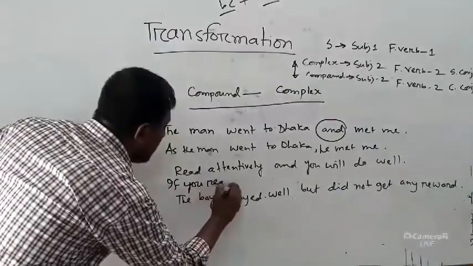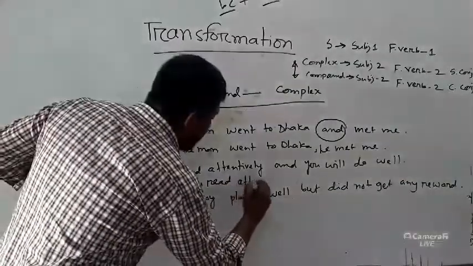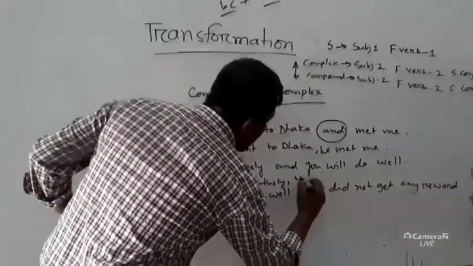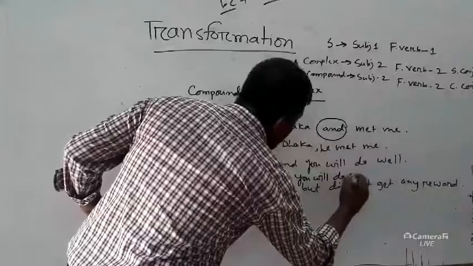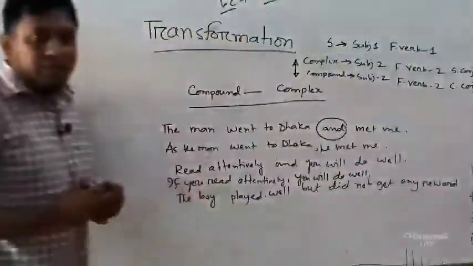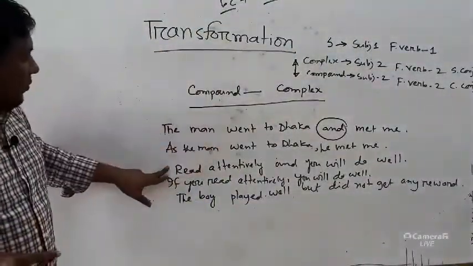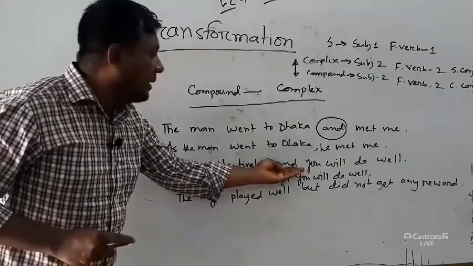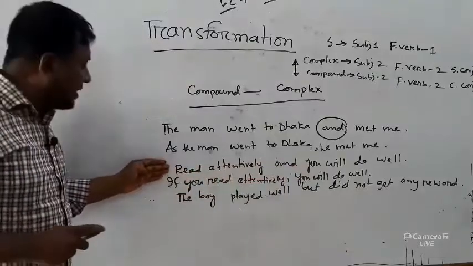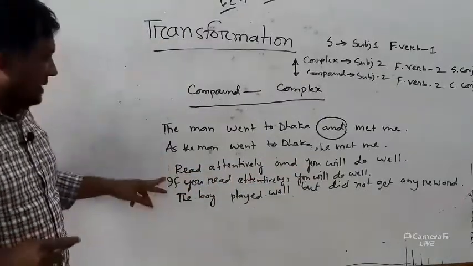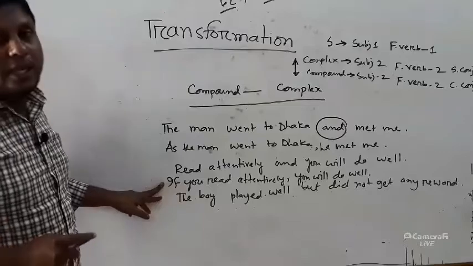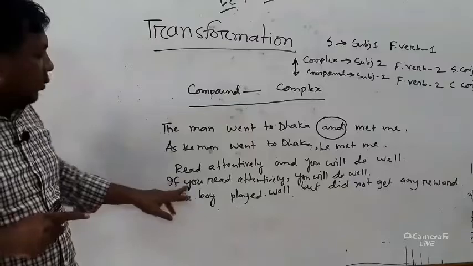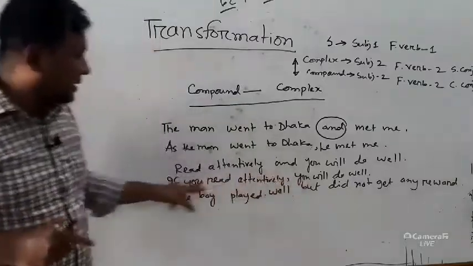If you read attentively, comma, you will do well. Have you got it? If will be used when any compound is with and, if the first subject is unexpressed, then subordinating if will be used to make it complex. In a complex sentence, you have to give both subjects.